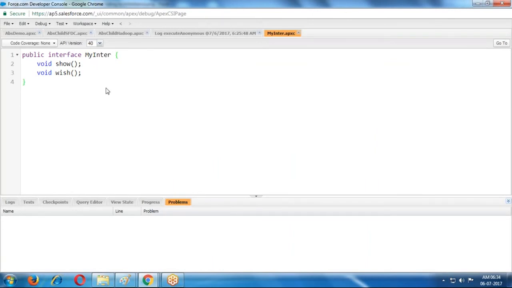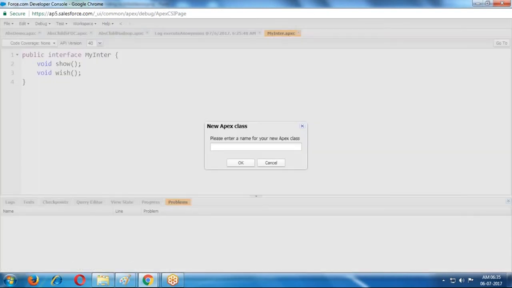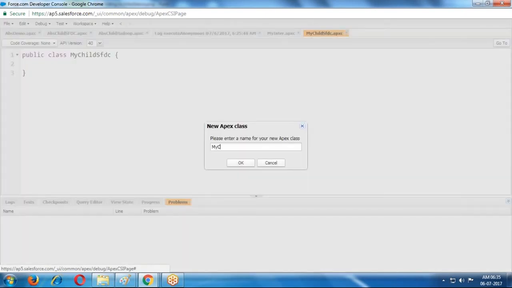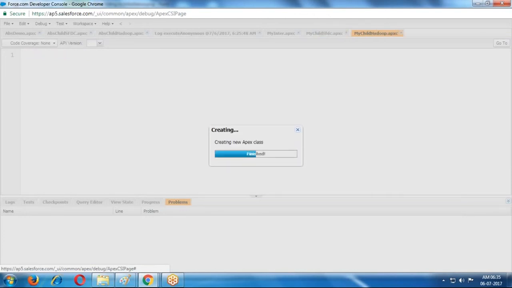Now I'm creating child classes for these interfaces. Whenever we create these methods, by default they are public methods only. Now I'm creating one Apex class, my child SFDC, and one more, my child Hadoop. Two classes I am creating.